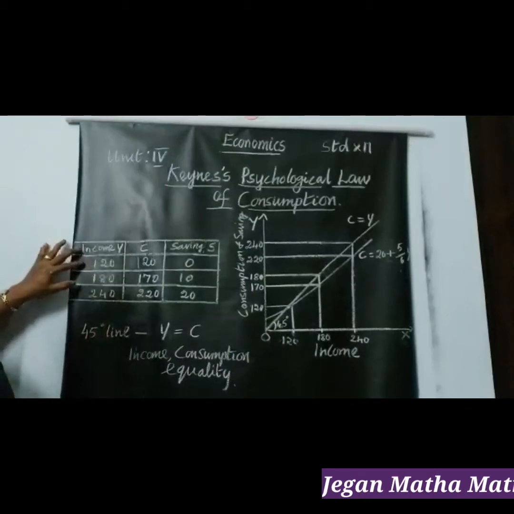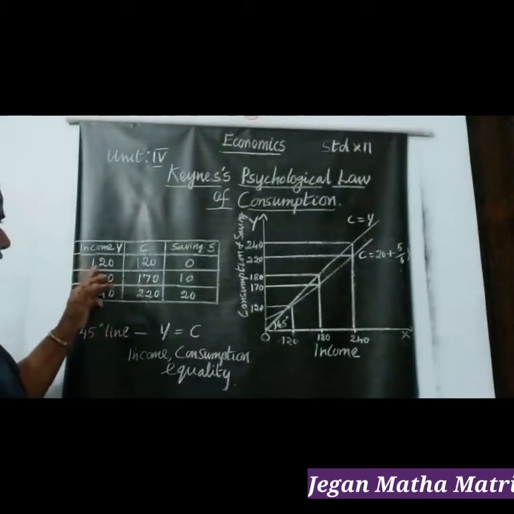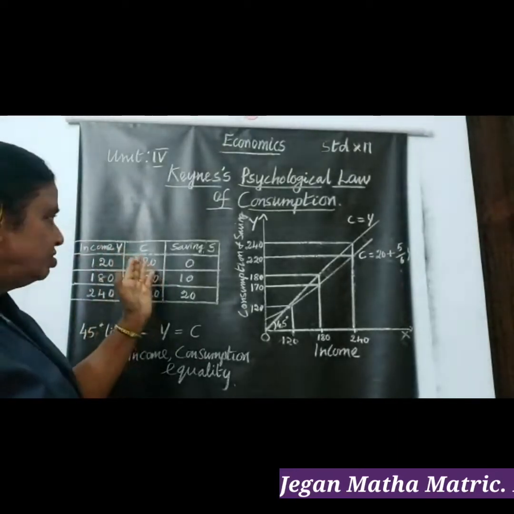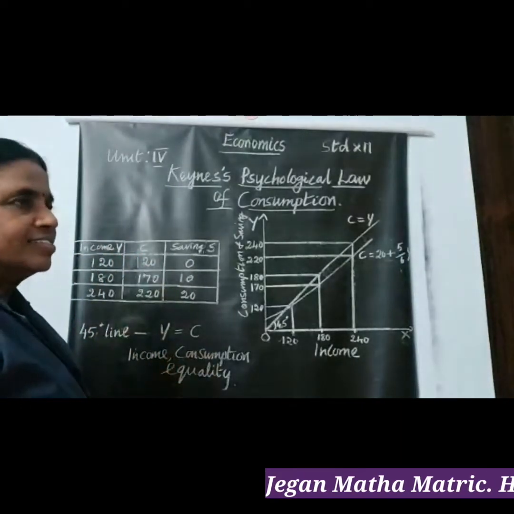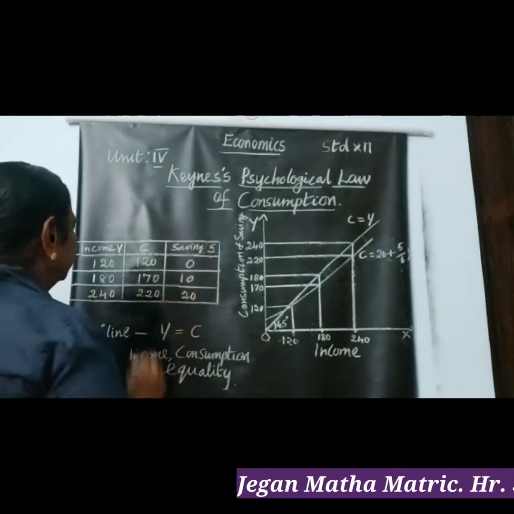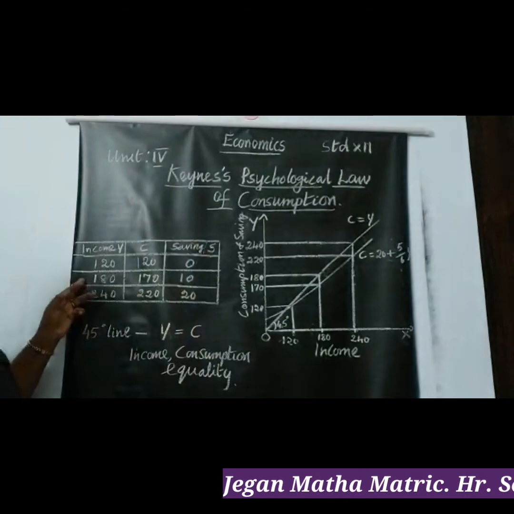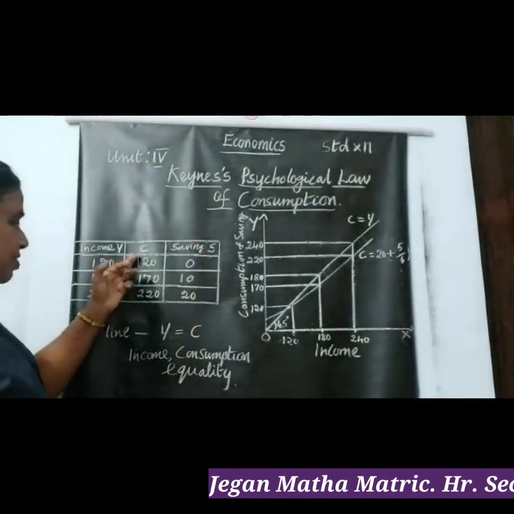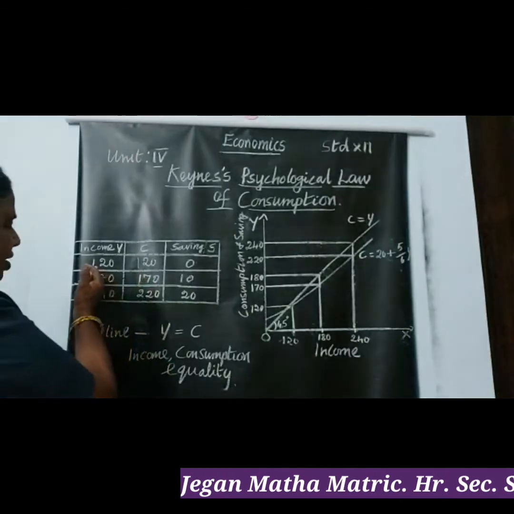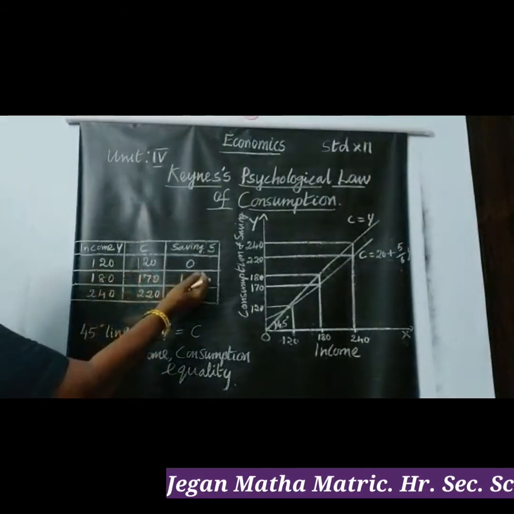Income Y. So when income increases to 120, consumption also increases to 120. So saving is nil. So 120, saving is 0. And when income increases to 180, say consumption increases to 170, savings is 180 minus 170, 10.